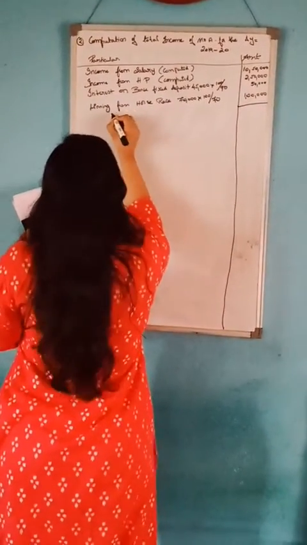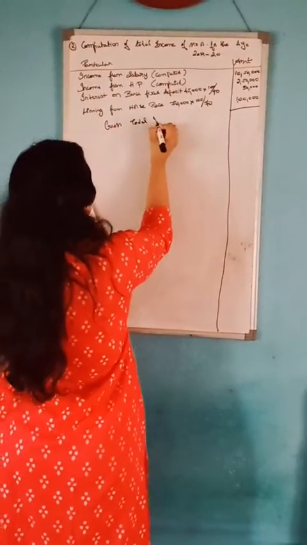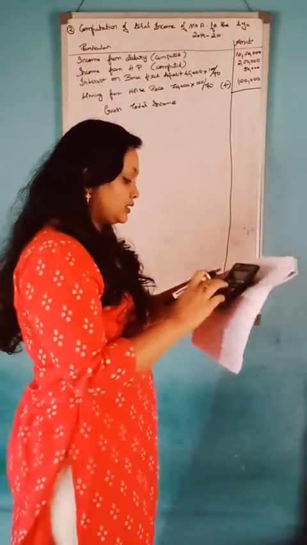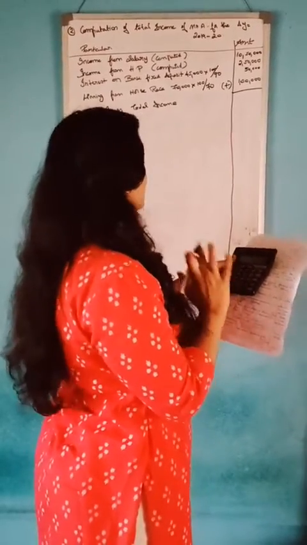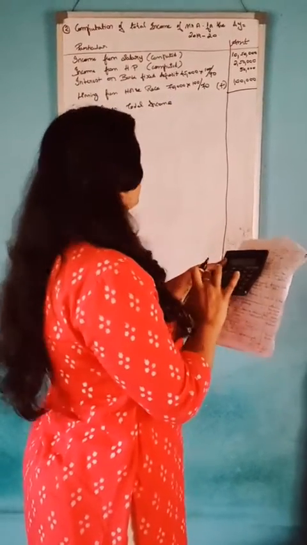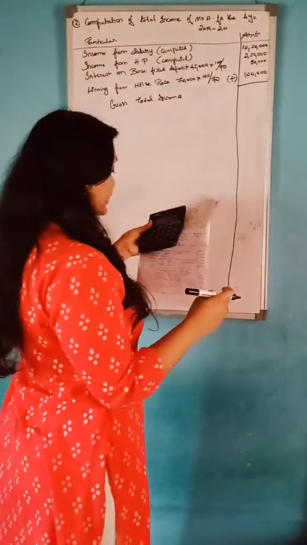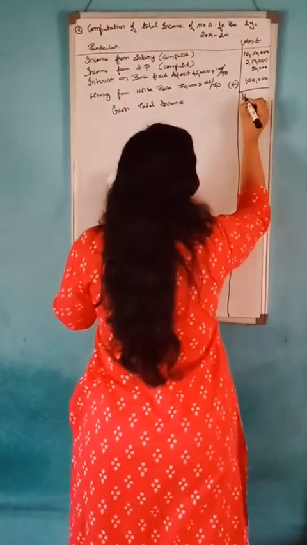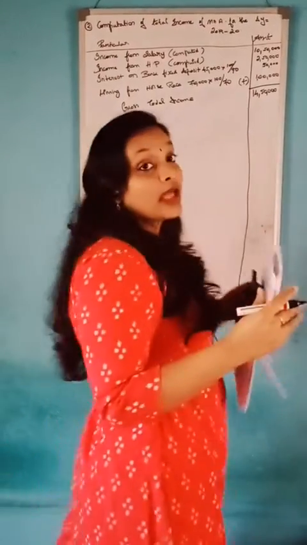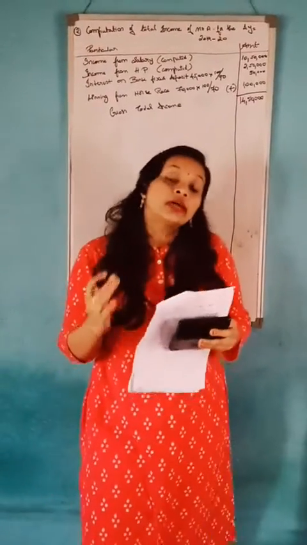Here gross total income: 10,50,000 plus 2,50,000 plus 50,000 plus 1 lakh. You will get 14,50,000. So this is the last answer.